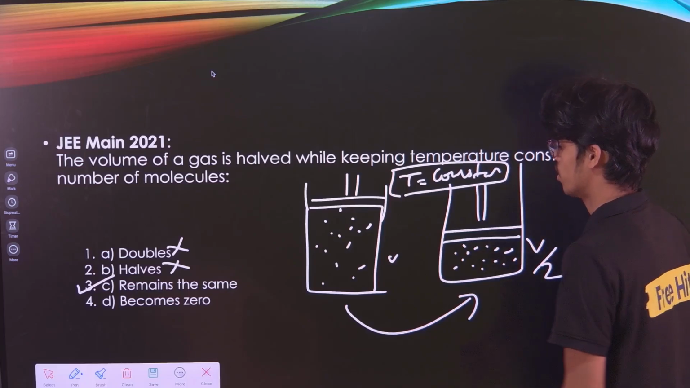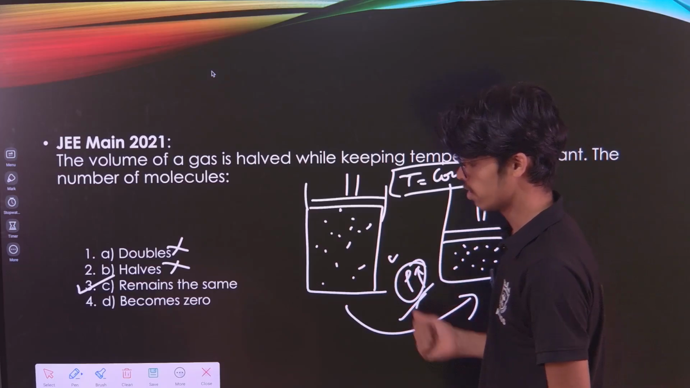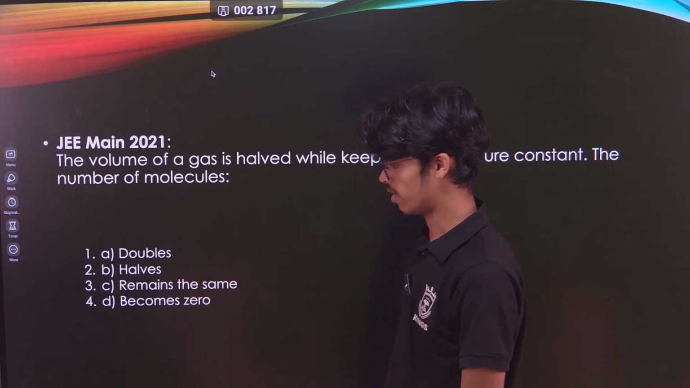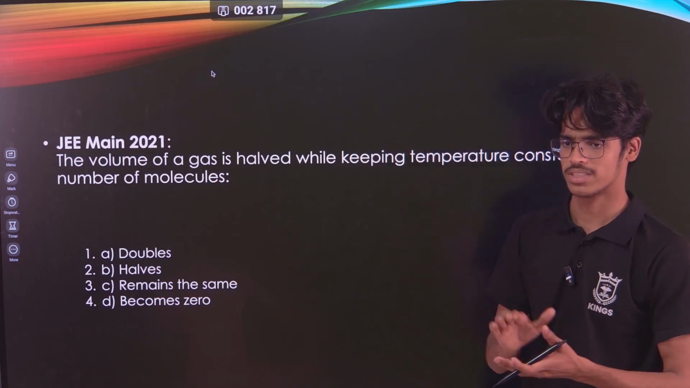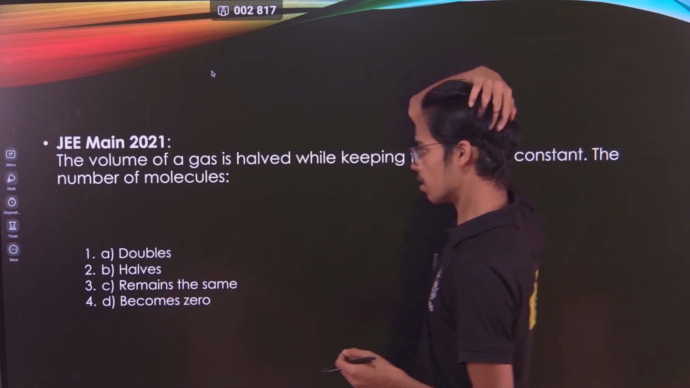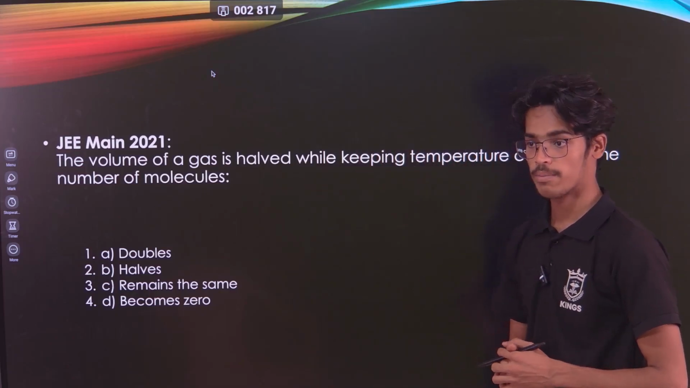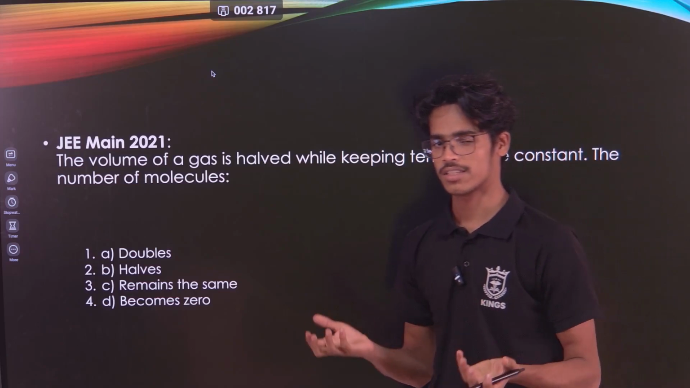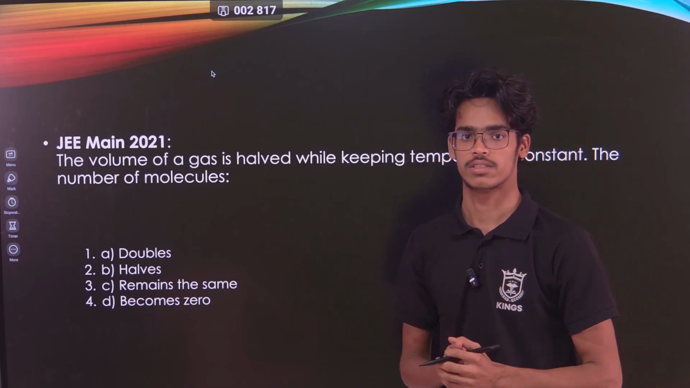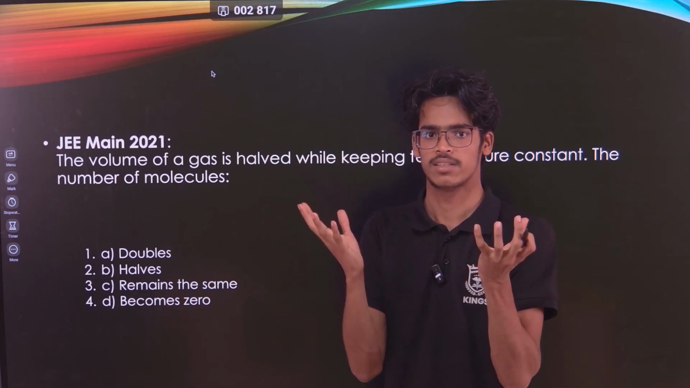When you lower the volume, the pressure of this particular gas will increase, but the number of molecules will remain the same. Even though the volume is changing and the pressure will increase, the number of molecules will remain the same. One thing you need to notice is that it is not given at STP, because the conditions are changing. So even though the volume changes, it doesn't mean that the number of molecules will change.